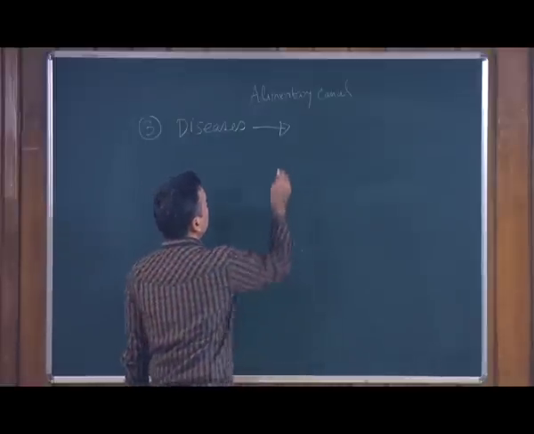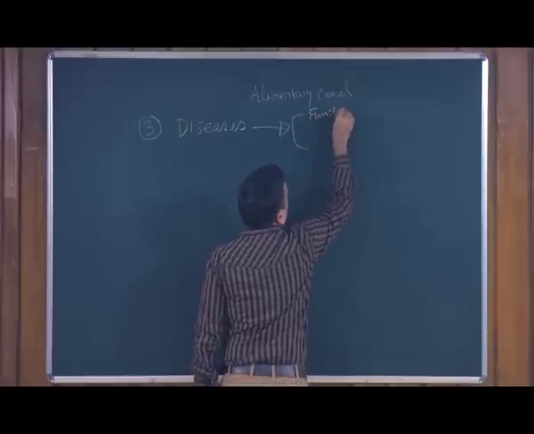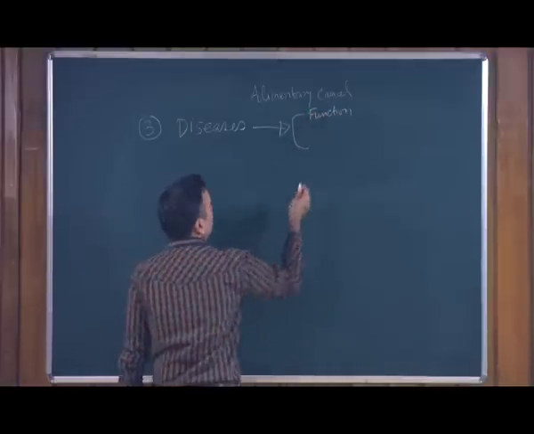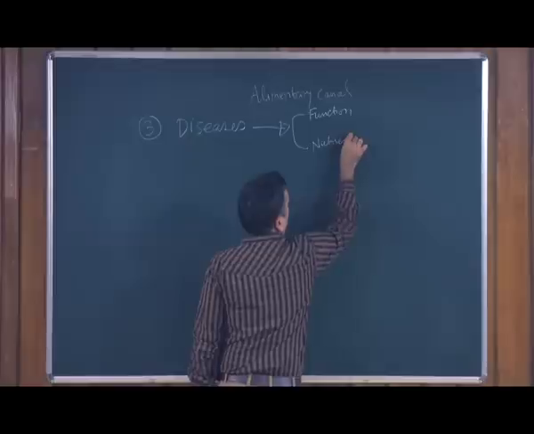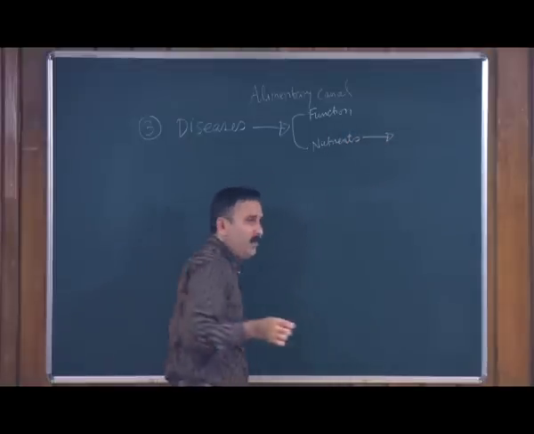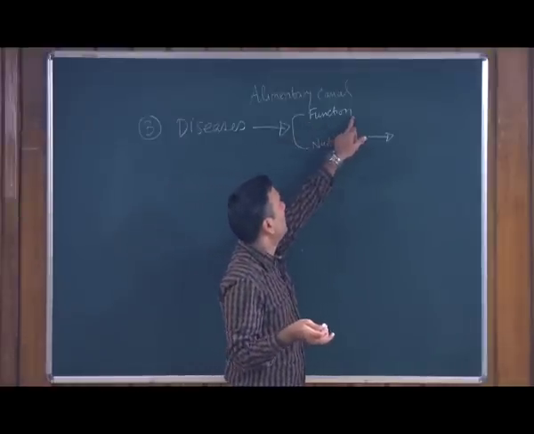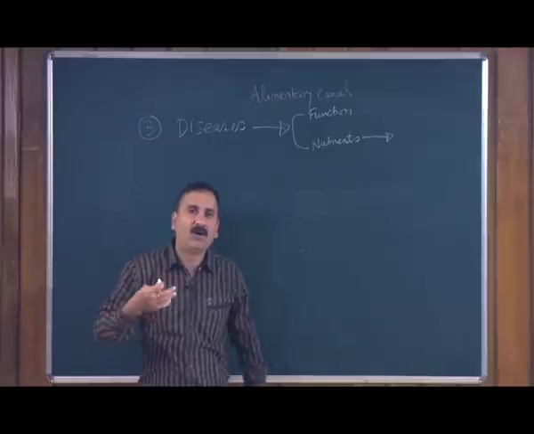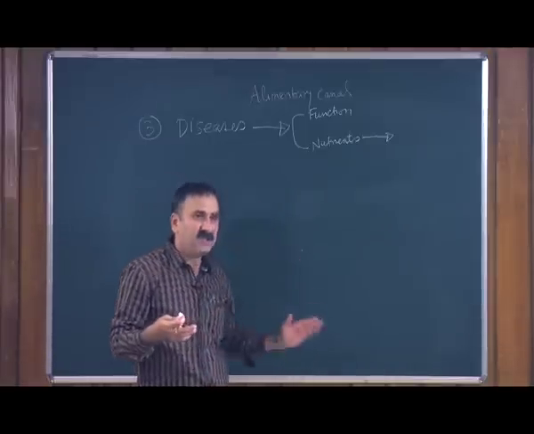These diseases could be related to the function of the alimentary canal, or they could be related to the presence of different types of nutrients. So, the diseases could be where you do not have a particular kind of nutrient, or diseases where a particular digestive organ is not able to work properly. So, all these we are going to discuss.